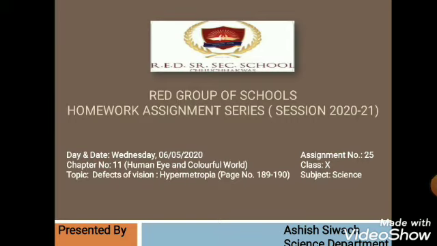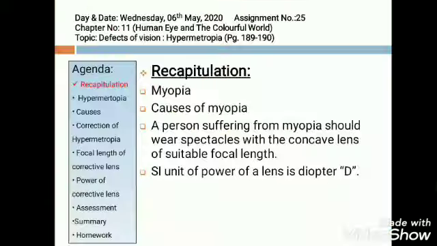Good morning, students. Students, today's topic is defect of vision, hypermetropia. In the last class, we have studied about defect of vision, myopia. So let's recapitulate what we have studied in the last class.